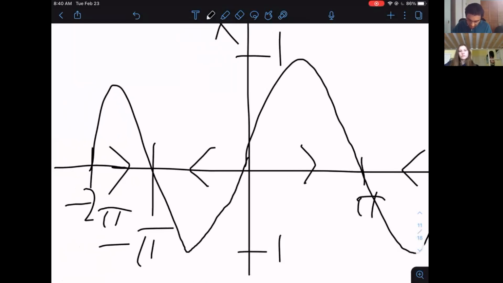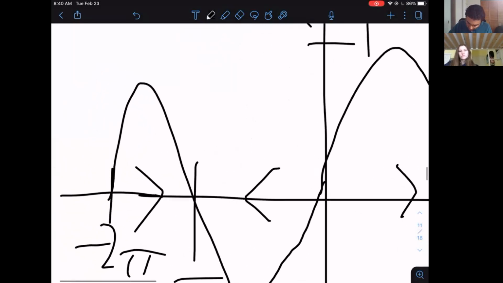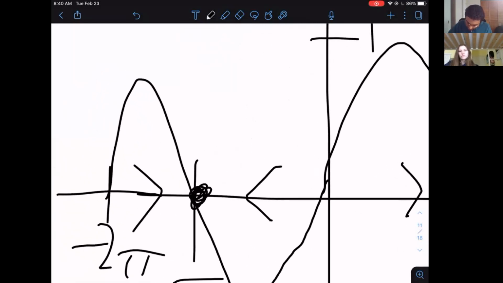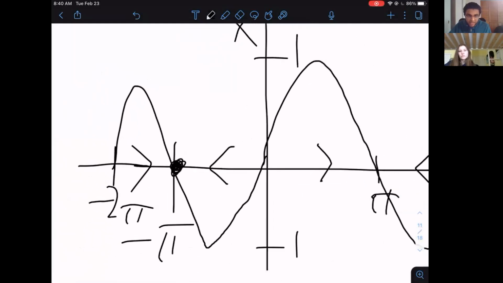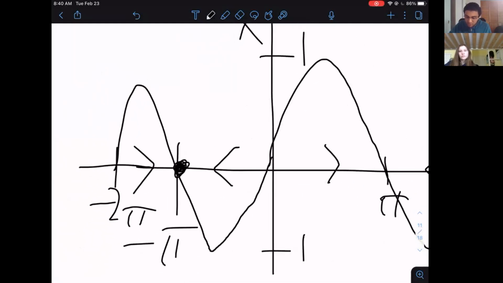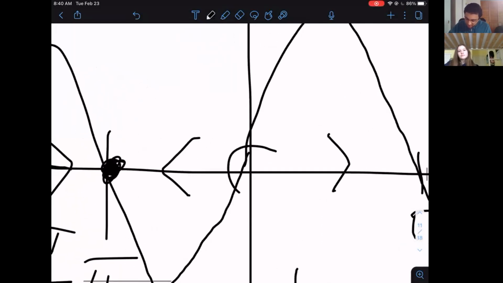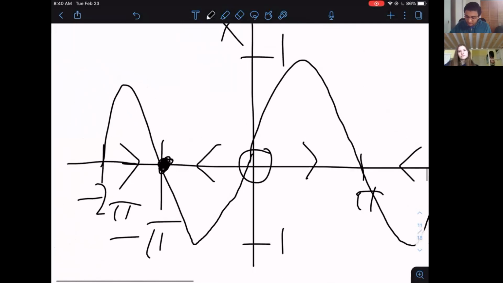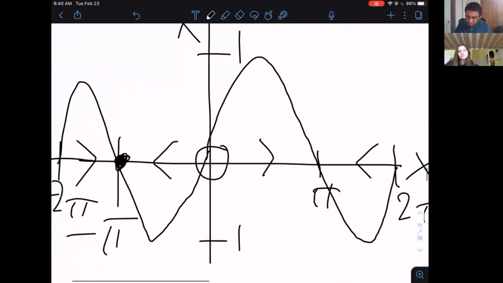Minus 2 pi. And so you get what are called stable points. This is a stable point right here, because if you start from negative 2 pi to pi, or from 0 to negative pi, you're always going to tend to this stable point. Versus here, you have what's called an unstable point, which we'll denote with an empty circle, where if you start somewhere near this point, you're always going to diverge away from it.